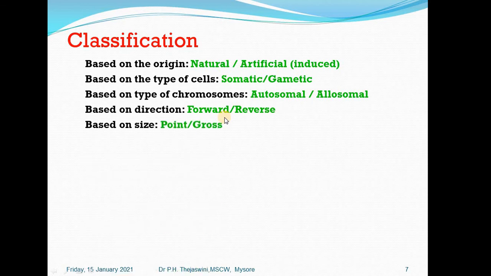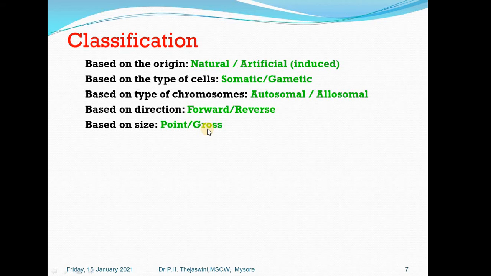Next is based on the size of the genome which is being involved. One is point mutation, which involves one or two or a few nucleotides of the genome wherein we find the alteration. It's also called gene mutation. The second one is gross mutation, wherein a stretch of several nucleotides will undergo mutation.